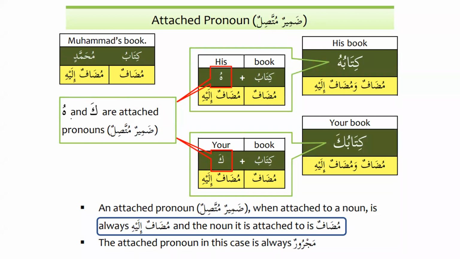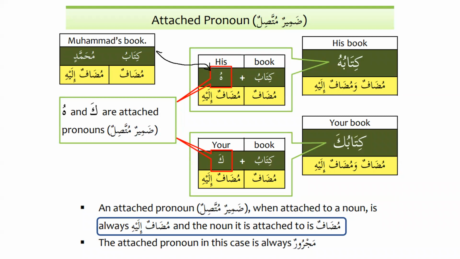Now if we want to use the attached pronouns, for example, hu, and we want to say his book, we will say kitabuhu. So kitabu will be mudaf and hu will be mudaf ilayhi.